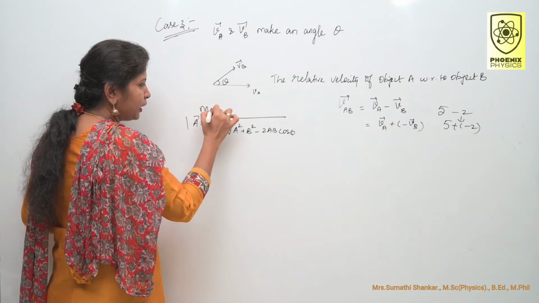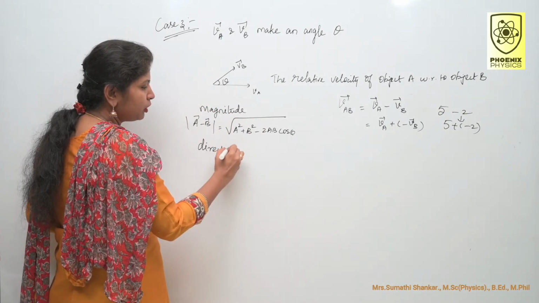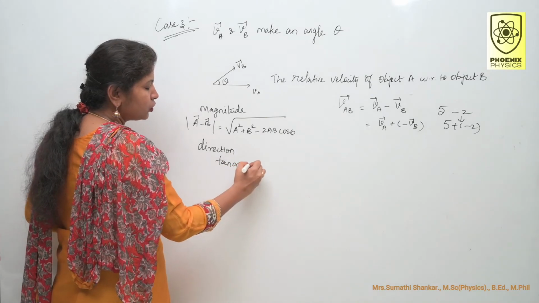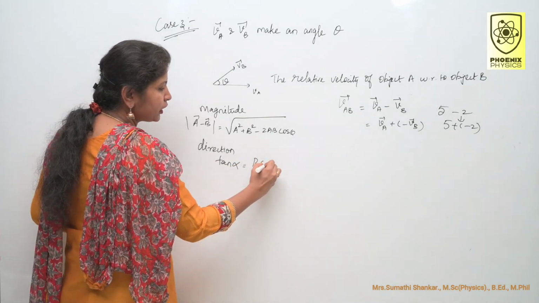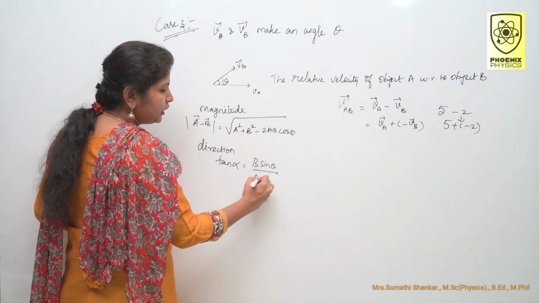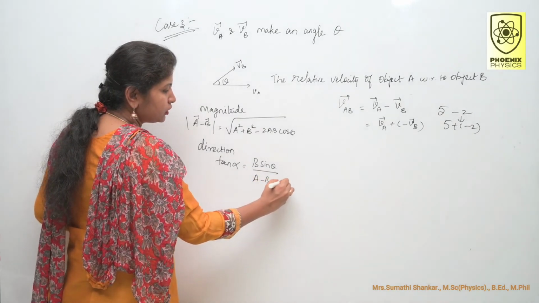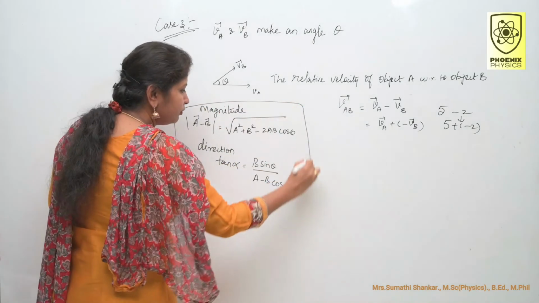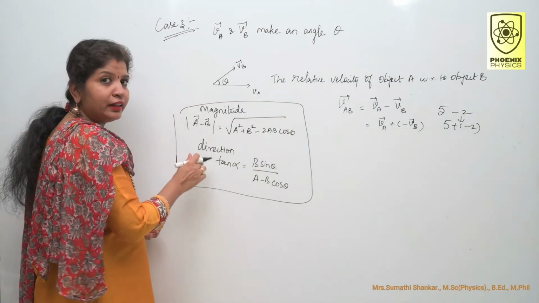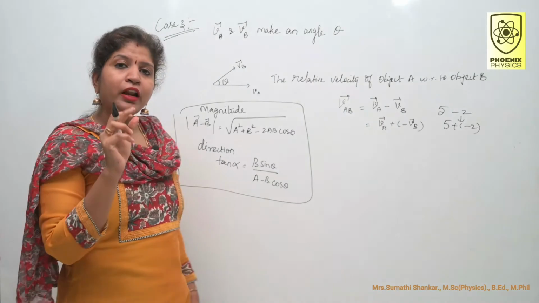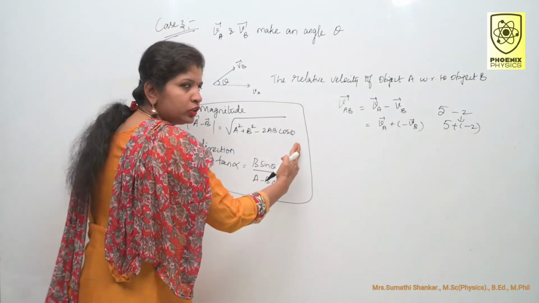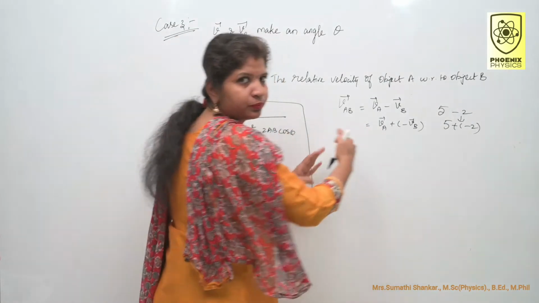This is the magnitude formula. What is the formula for direction? Direction denoted as tan alpha is equal to B sin theta divided by A minus B cos theta. I hope you know that. This one we have already derived in the subtraction of two vectors topic. So just use this formula here.